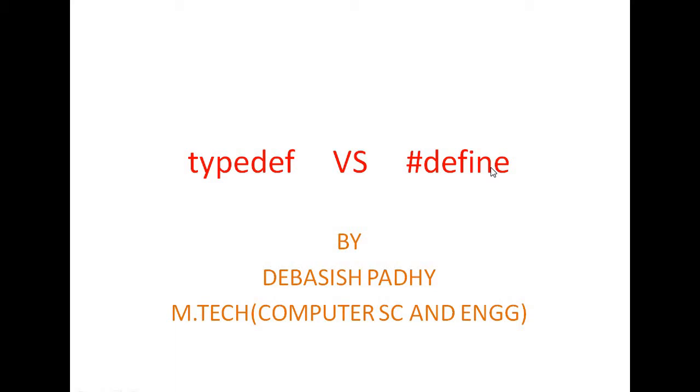We already know that in C programming 32 keywords are present. Out of these 32 keywords, there is a keyword that is nothing but typedef. So first we will see what typedef generally is. Let us start today's class.